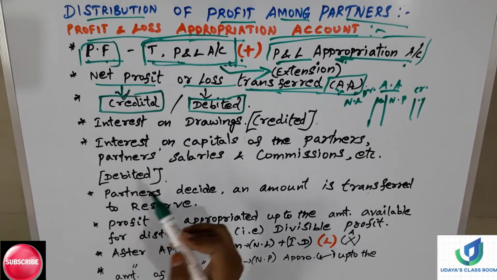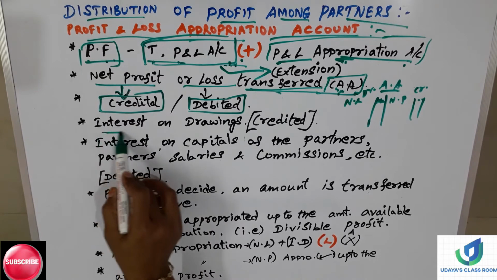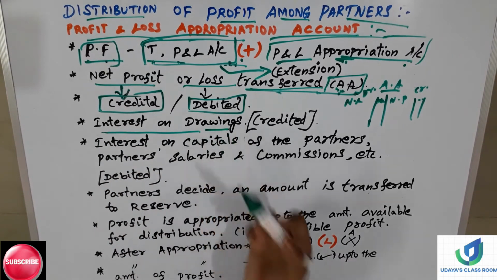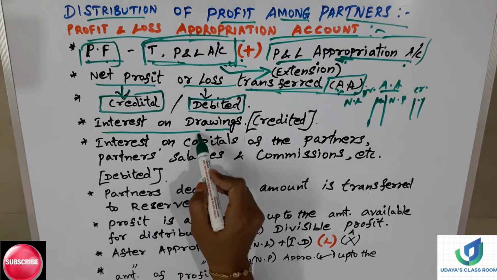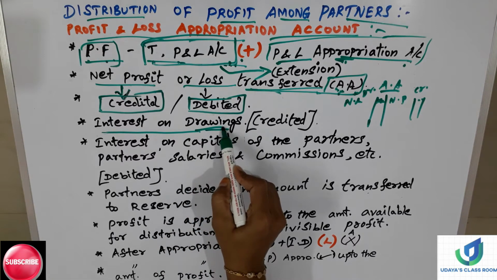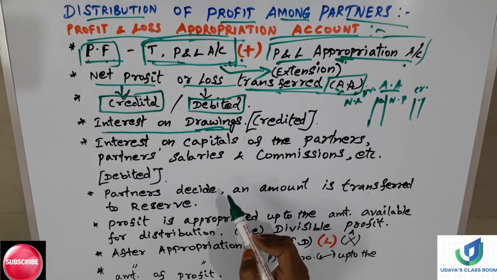Moving on to the next point: interest on drawings. Is interest on drawings an income or a loss for the firm? It is an income for the firm, but it is a loss for the partner. Why is it a loss for the partner? Because the partner will be paying interest on drawings to the firm for the amount he has withdrawn for his personal use.